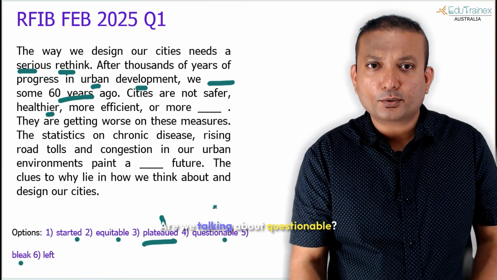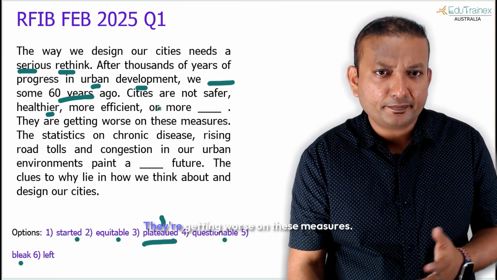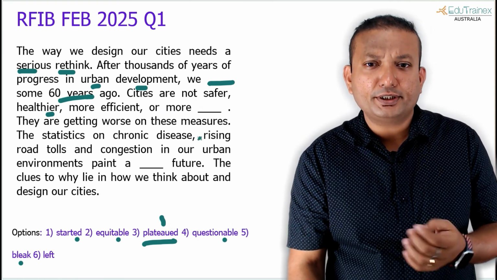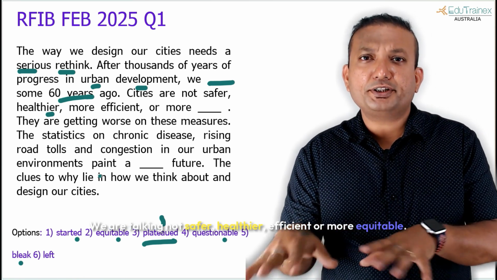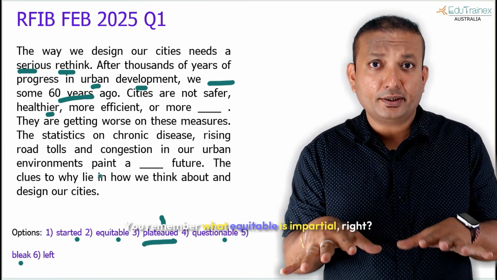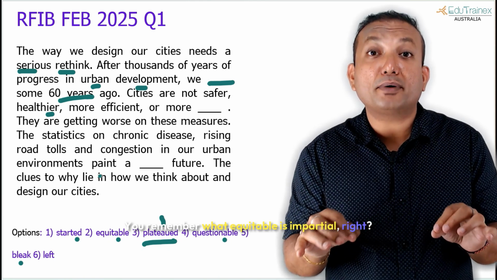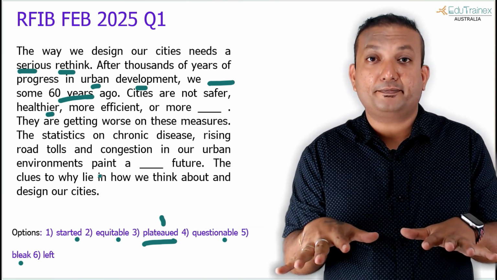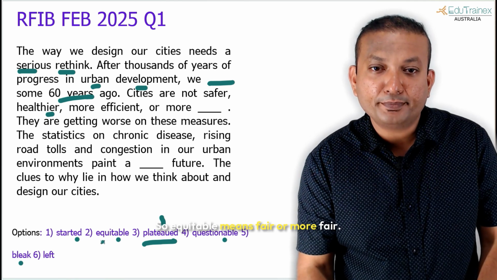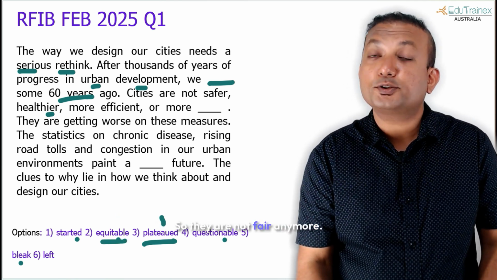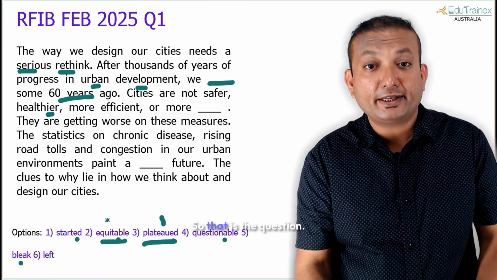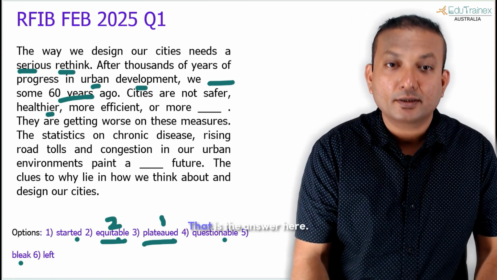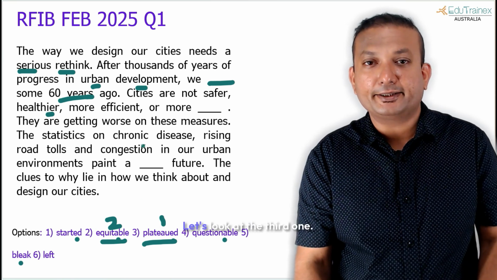More equitable or questionable? Are we talking about questionable? They are getting worse on these measures. We are talking about not safer, healthier, efficient, or more equitable. You remember what equitable is? Impartial, right? Fair. So equitable means fair or more fair. So they are not fair anymore. Cities are not healthier, not safer, not fair. So that is the answer here.